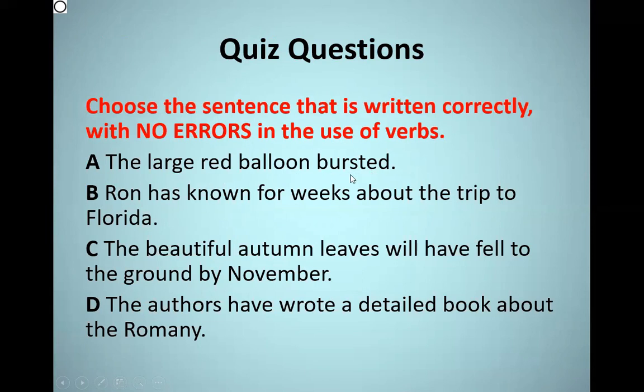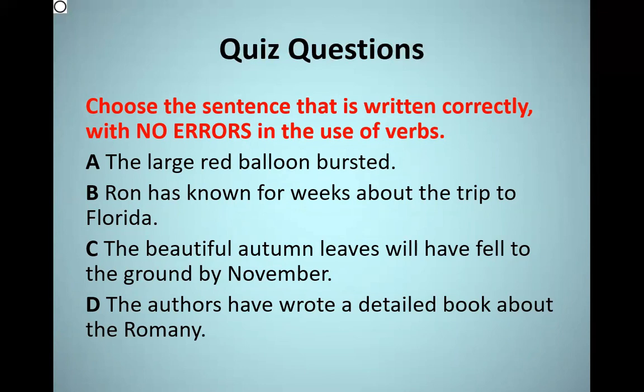Here, guys, we have the verb bursted, and bursted is actually wrong because this is a misuse of the past participle of the verb. The verb burst, if we put the conjugation of it, is burst, burst, burst. So in the past and the past participle, it is burst without adding ed. So sentence A is wrong. Let's look at sentence B.